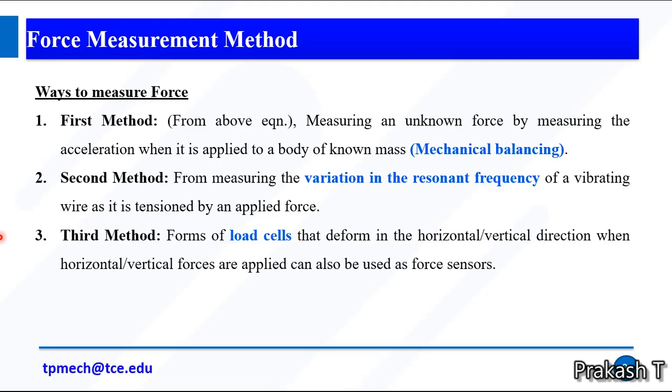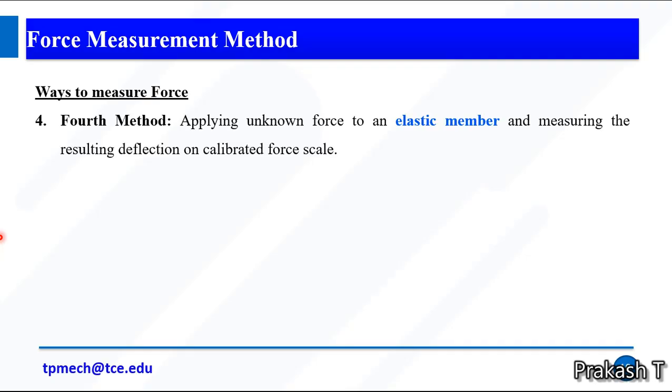The third method, we can use load cells. Load cells that deform in the horizontal or vertical direction when horizontal and vertical forces are applied can also be used as force sensors. The fourth method, applying the unknown force to an elastic member and measuring the resulting deflection on a calibrated force scale.